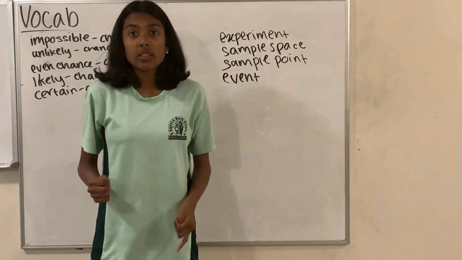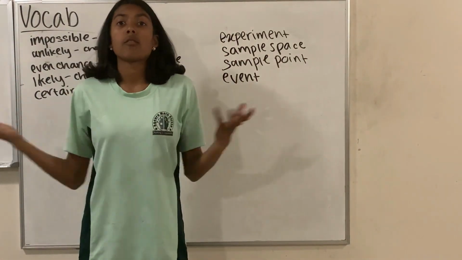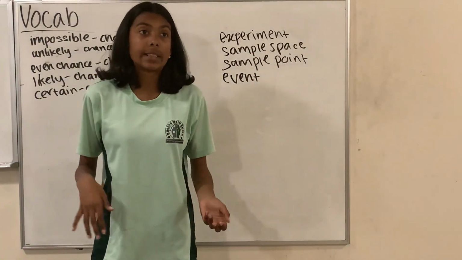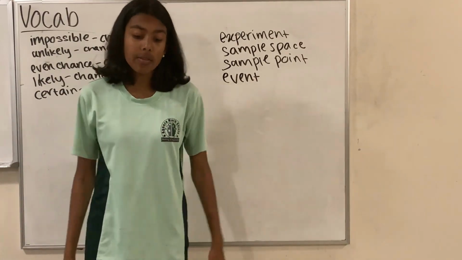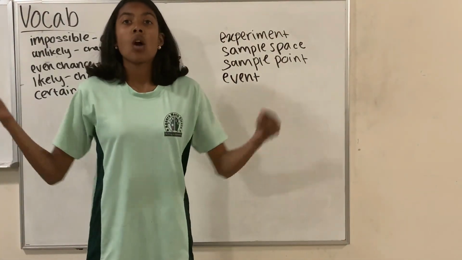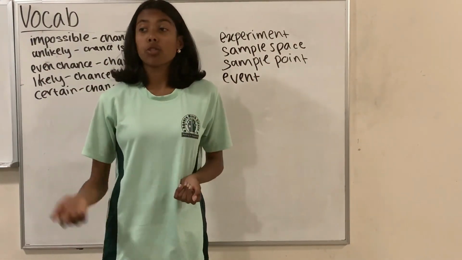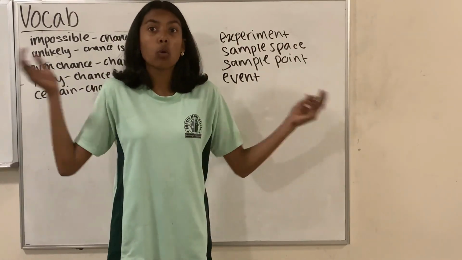And then there's the sample point, which is basically one of the things in the sample space. For the coin, it can be heads or tails. For the die, it could be 1 or 2 or 3, 4, 5, or 6. Not all of it. And finally, there's an event, which is what happened. For example, it could be throwing 1 coin and getting heads, throwing a die and getting 2, picking a card and getting the queen of diamonds.